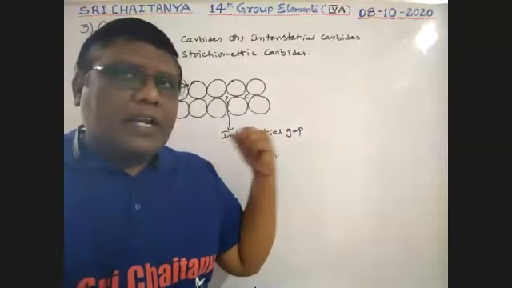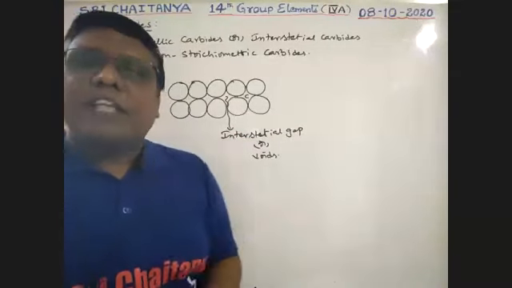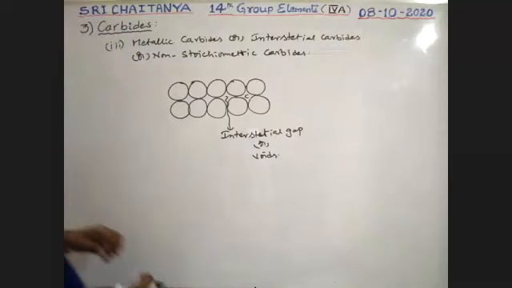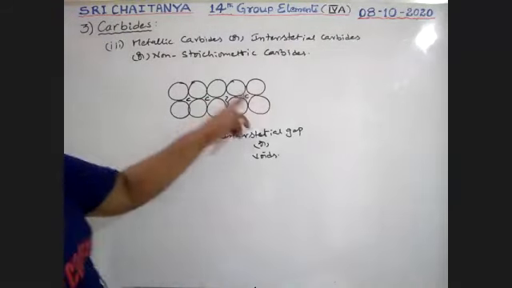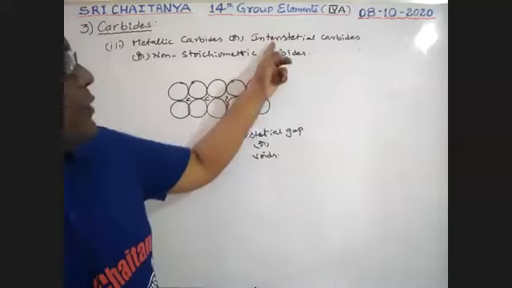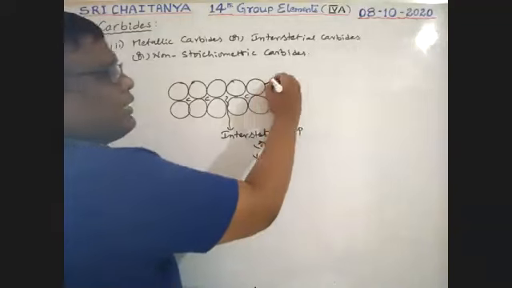That is why the density of this metal is increased. The gaps are filled in, therefore density automatically increases. These gaps are called interstitial gaps. That is why this type of carbides are called interstitial carbides. So these are nothing but d block metal carbides.